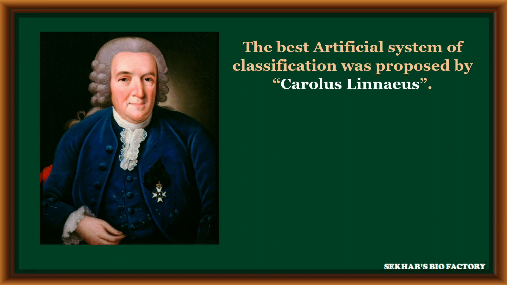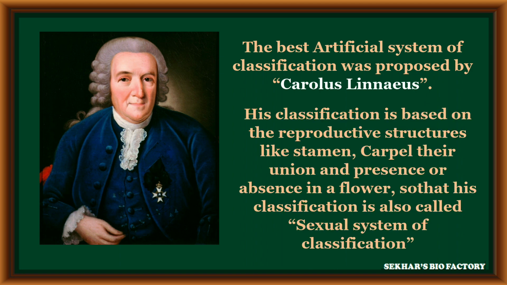The best artificial system of classification was proposed by Carolus Linnaeus. Linnaeus classified the plants based on the reproductive structures in a flower, like stamen, carpel and union, presence or absence in the flower. All these characters are taken into consideration for the classification of plants. Since he used the reproductive structures for classification, his classification is also called the sexual system of classification.